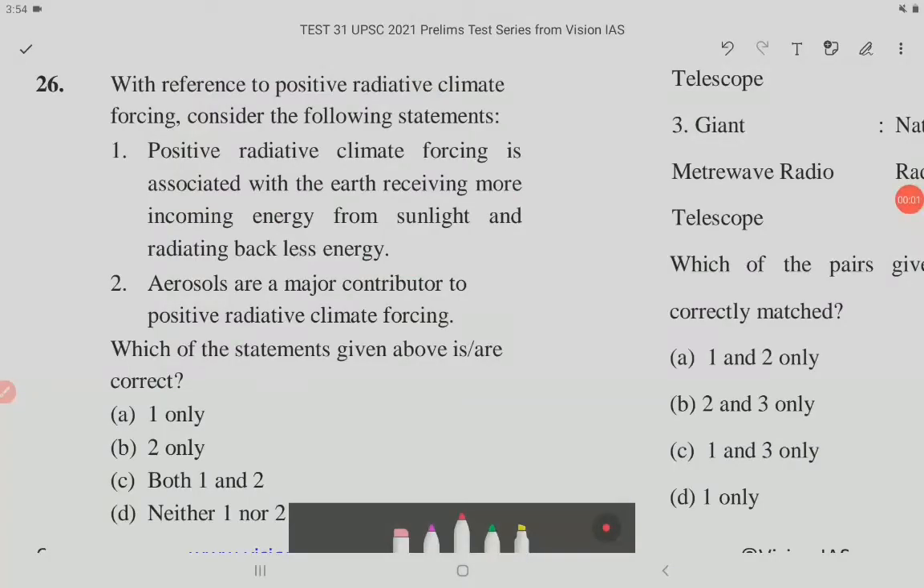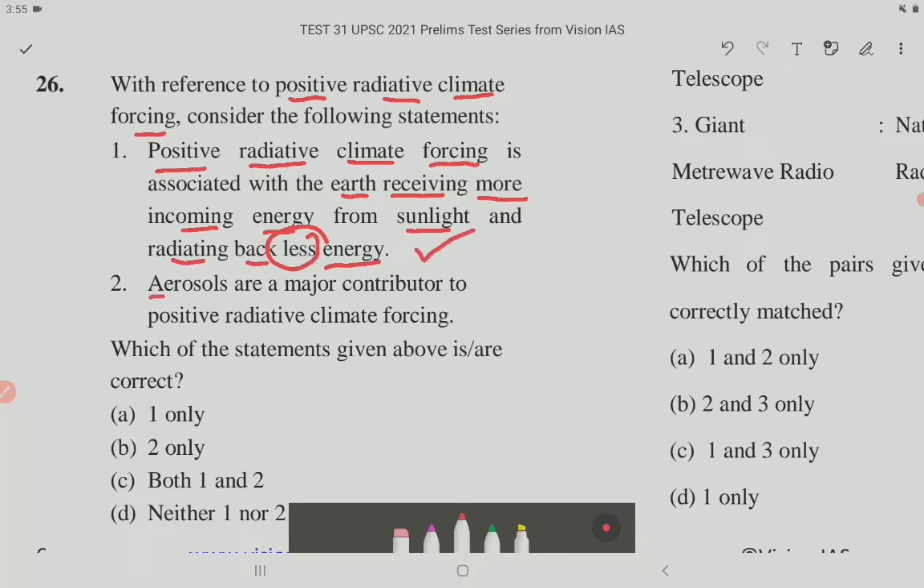Question number 26. With reference to positive radiative climate forcing, consider the following statements. Statement 1. Positive radiative climate forcing is associated with the Earth receiving more incoming energy from sunlight and radiating back less energy. This is correct.